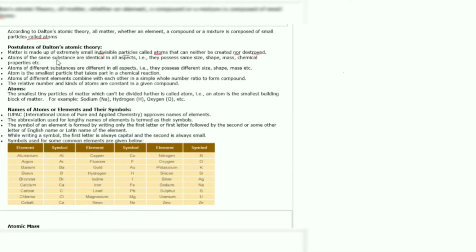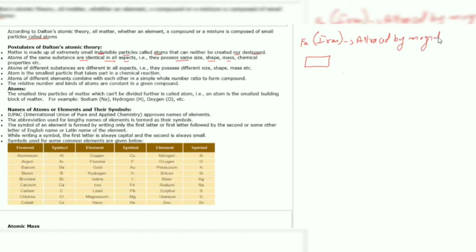Second, atoms of the same substance are identical in all aspects. That is, they possess the same size, same shape, same mass, and similar chemical properties. Example, if we talk about iron, Fe. If we take an iron rod, all of us are aware that iron is attracted by magnets. So if we take this whole rod, then it will be attracted by the magnet.